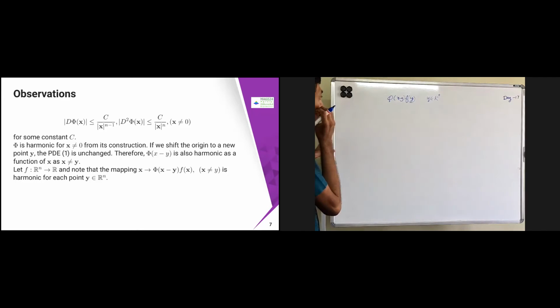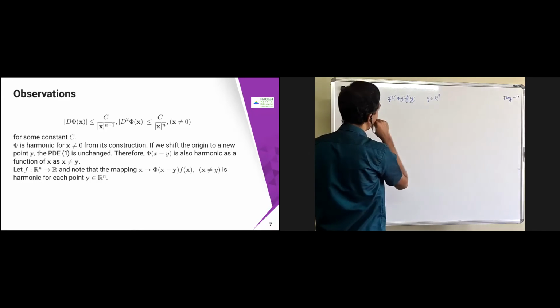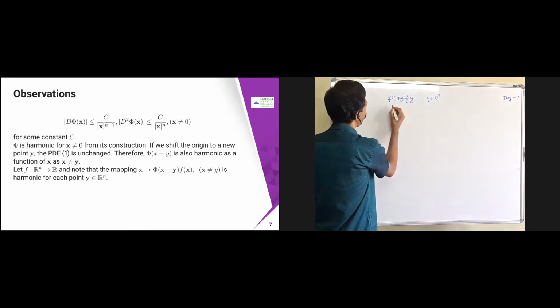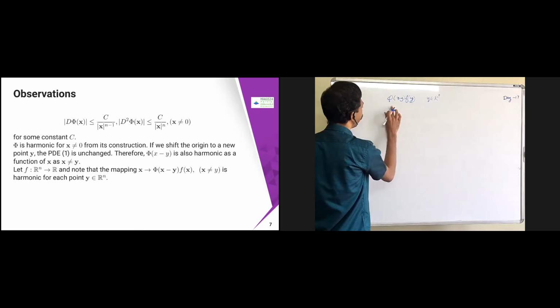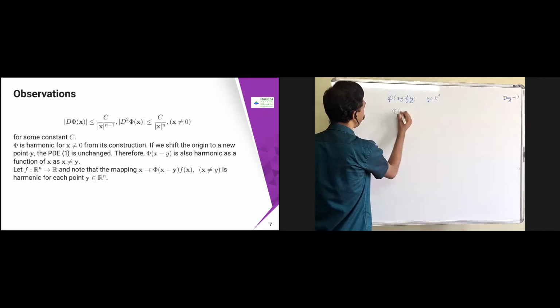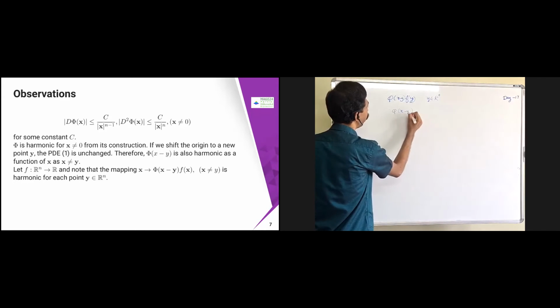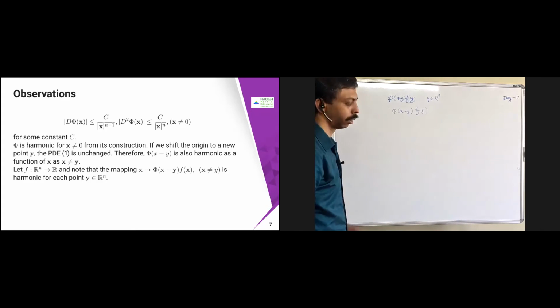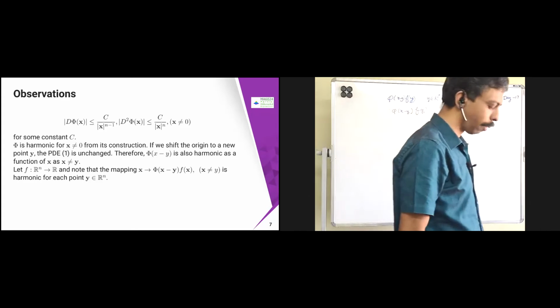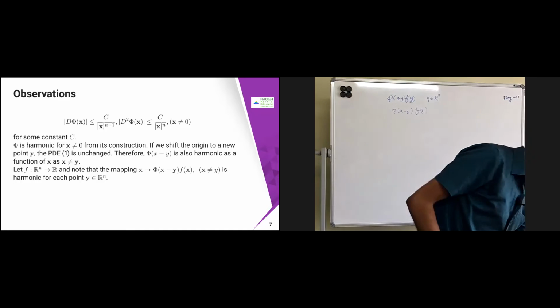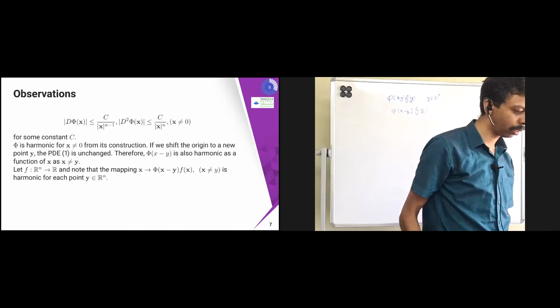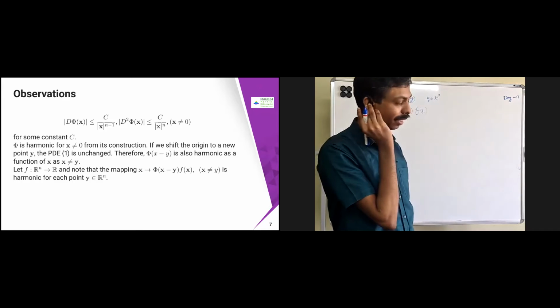Now suppose this y is arbitrary. So phi of x minus y, f of y is harmonic for each y in R power n. Now suppose instead of this, I take a particular phi of x minus yi into f of yi. Will it be harmonic? Phi is defined in the same way, the fundamental solution. Yes.